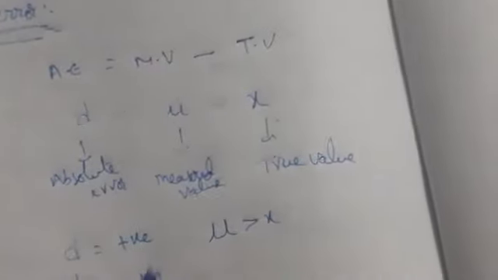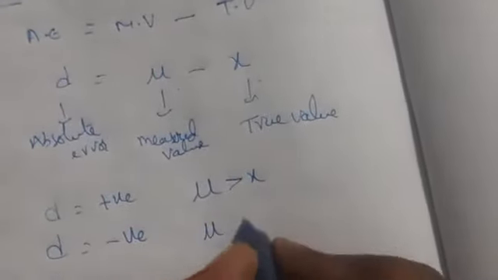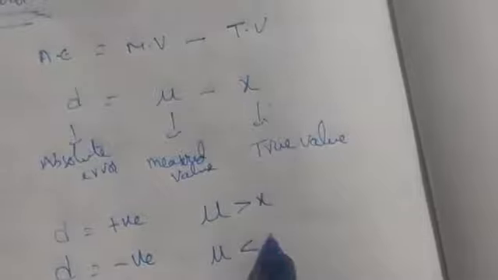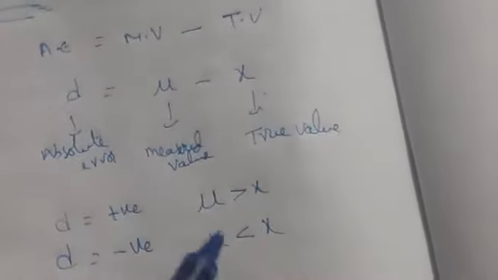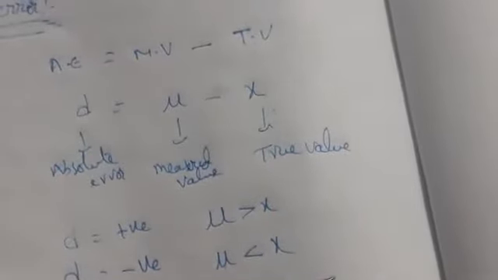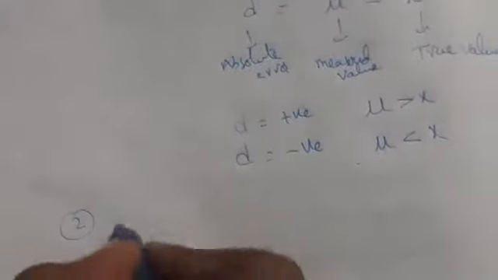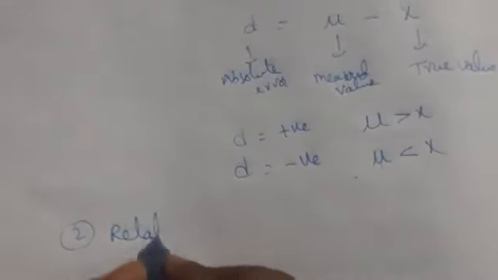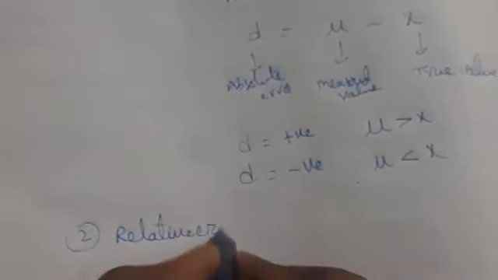If the absolute error is negative, then the measured value is less than the true value. If it is getting a negative value, this value is less compared to that value. So this is nothing but absolute error. And the second one we are having is relative error. Next we are going to discuss relative error.